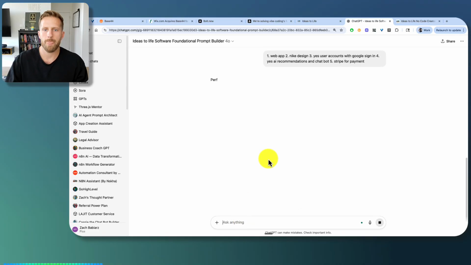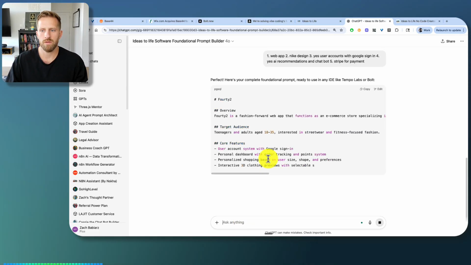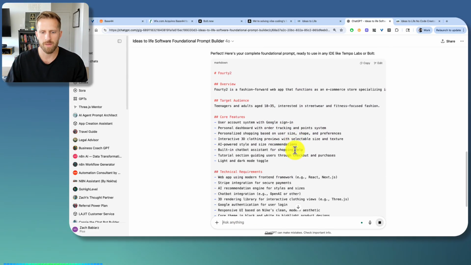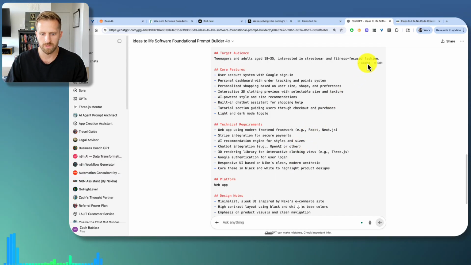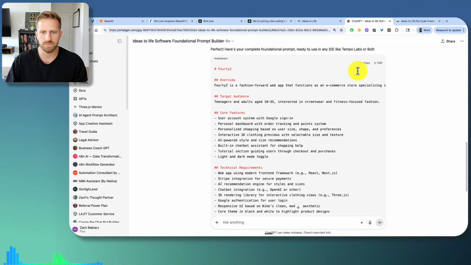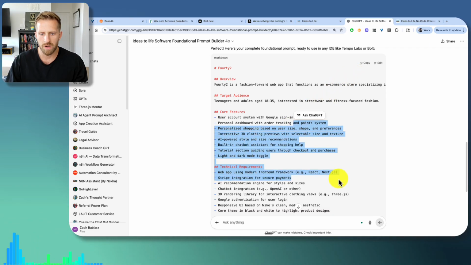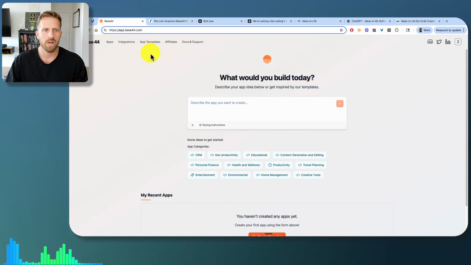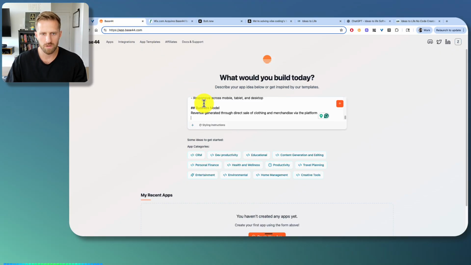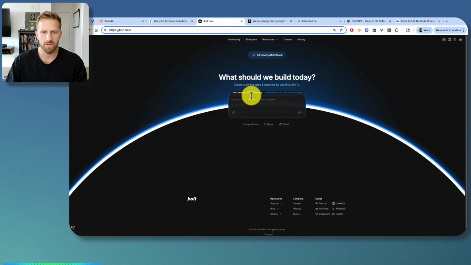All right. Now it's going to build out a markdown, just a more advanced prompt. Cool. Looks good. Typically, you want to take some time, look through this, make sure it's exactly what you want. But for the sake of saving you time, I'm going to jump right in. I'm going to paste this in Base44. I'm also going to paste this in Bolt.